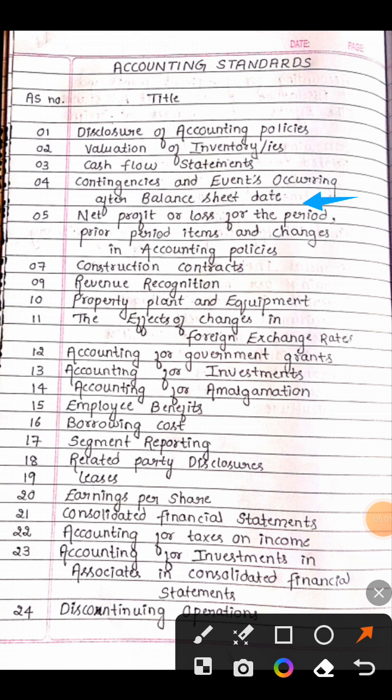That is your 31st March of the relevant year, what are the things that occur such as contingencies and events occurring after the balance sheet date? You have to do recognition, measurement, presentation and disclosure as per accounting standard 4. So let's repeat. AS4, contingencies and events occurring after the balance sheet date.